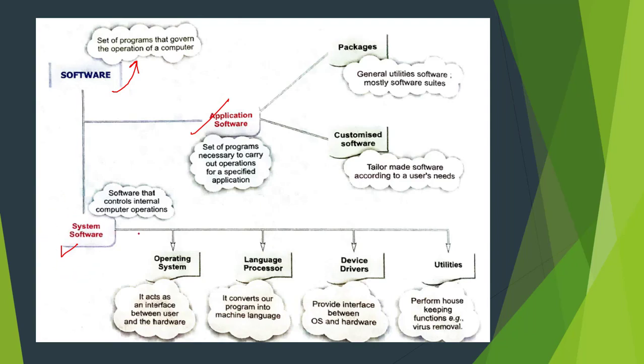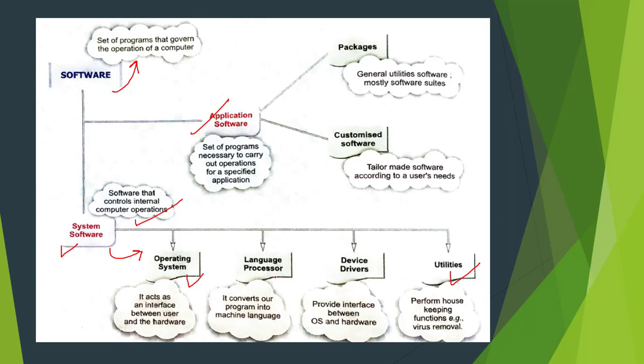System software is the software that controls the internal computer operations. It means this software will manage everything inside the computer and help a user to work with a proper computer working environment. Our system software is divided into four categories. These four categories are operating system, language processor, device drivers, and utility programs. We are starting with the first term, that is operating system. This operating system is the first software which loads in our computer's memory when we start it. It works as an interface between the user and hardware.